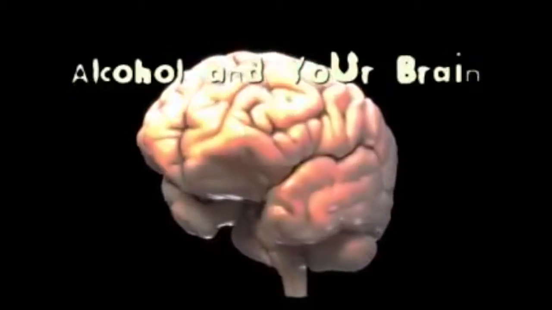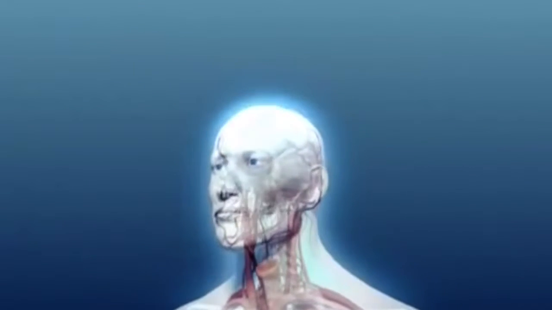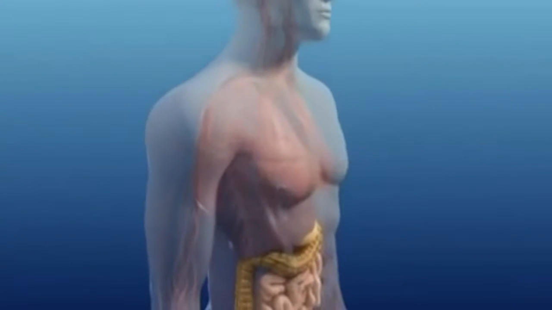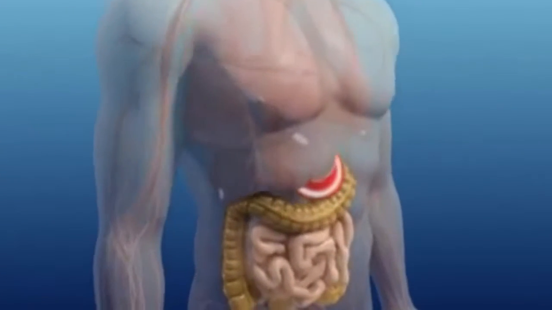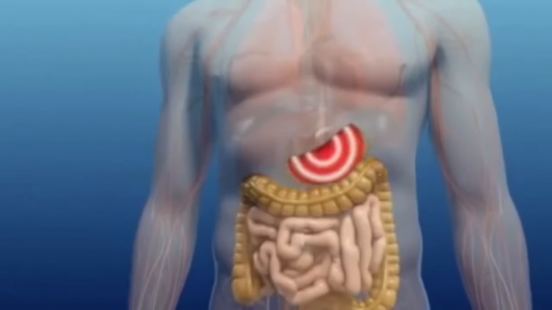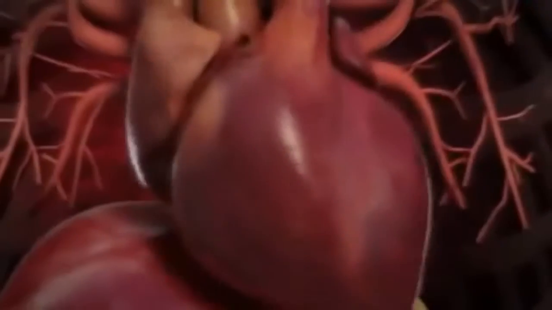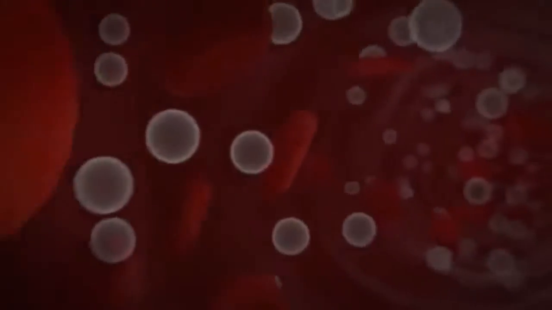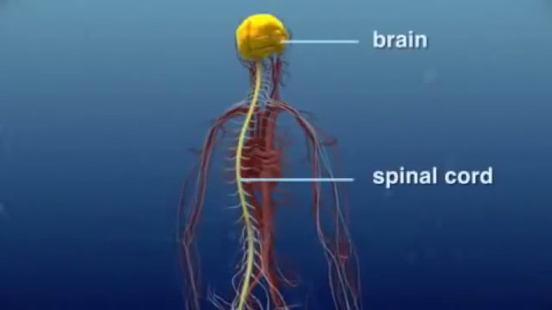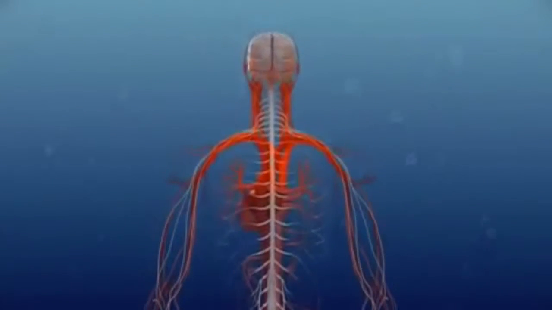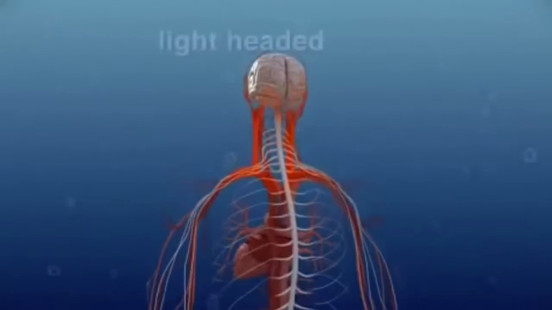Alcohol in the brain. Alcohol enters the body and 20% is immediately absorbed in the stomach, while 80% is absorbed into the small intestine. The heart then pumps the absorbed alcohol throughout the whole body, including the central nervous system, which consists of the brain and spinal cord. The absorbed alcohol gets through the brain quickly, which causes feelings of lightheadedness and relaxation.